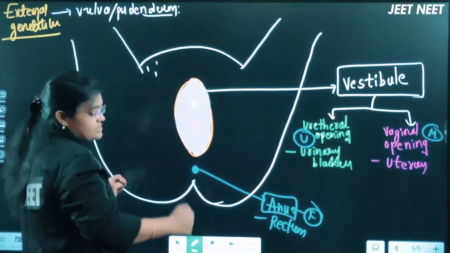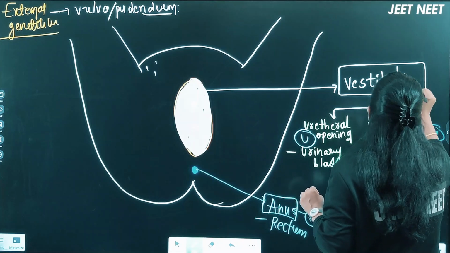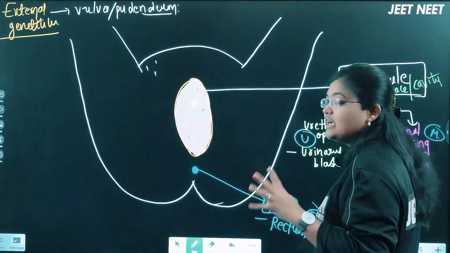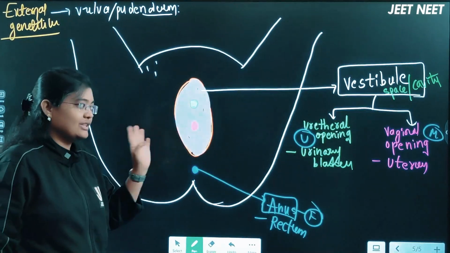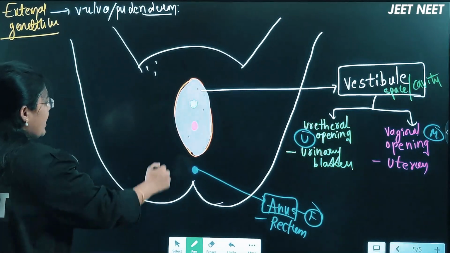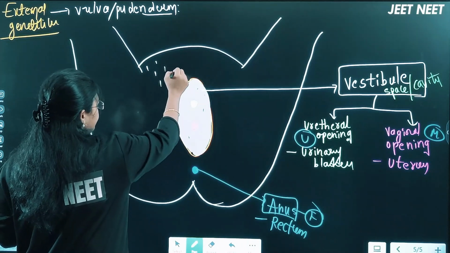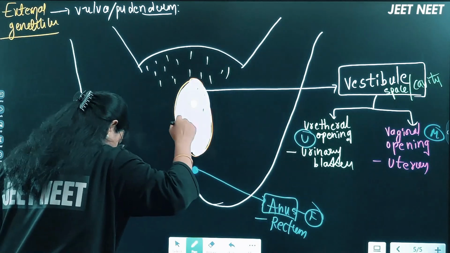Now above this vestibule space, right? Remember this one, vestibule is nothing but a space or a cavity present in the external genital region. That vestibule region contains the two major openings, the vaginal opening and urethral opening here now, right? Now above this vestibule region there will be some space present, beta, right? This total space is a cushion-like structure we can consider, right?